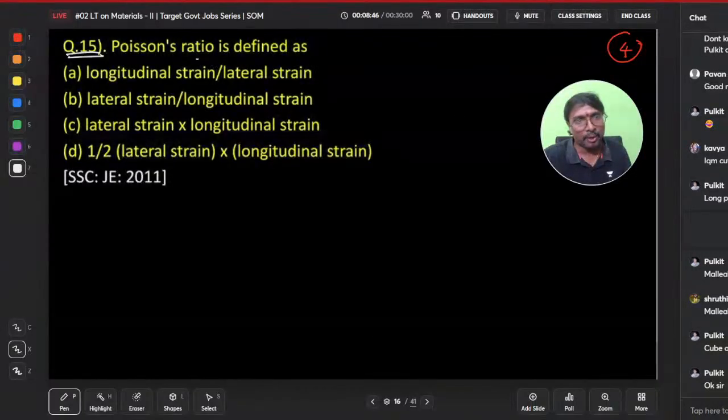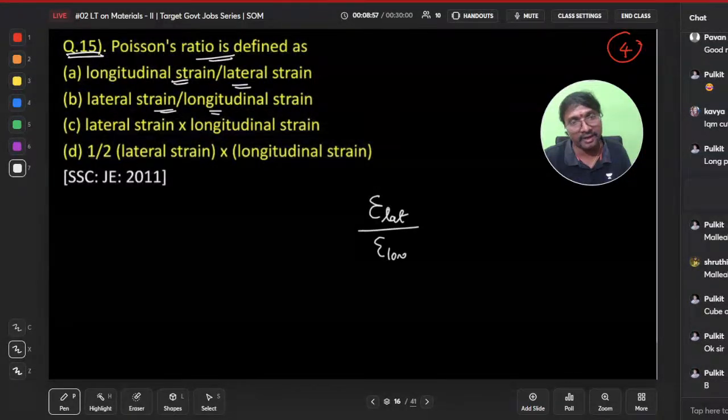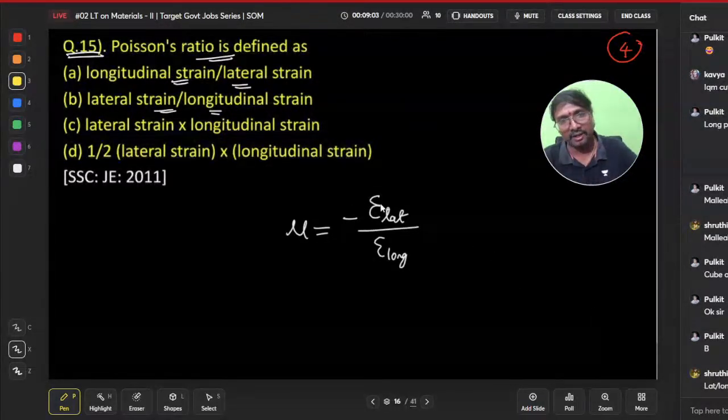Poisson's ratio is defined as which one? Longitudinal strain by lateral strain, or lateral strain by longitudinal strain? Tell me. Poisson's ratio will be lateral strain by longitudinal strain, or is it minus of that? Minus of lateral strain by longitudinal strain we have to take.